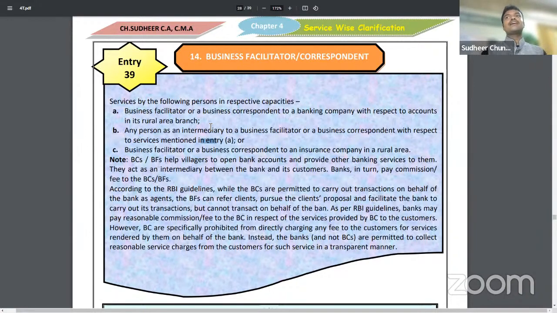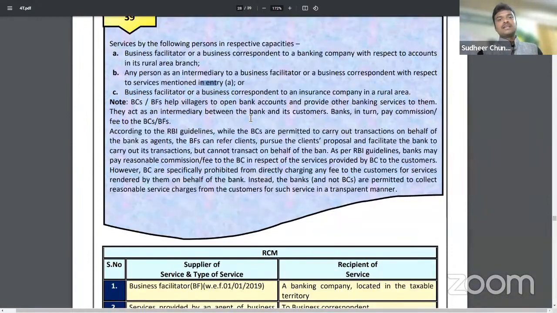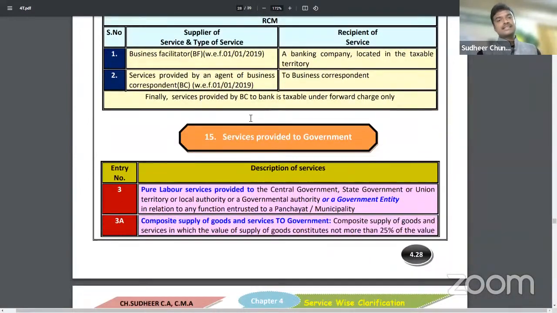So in rural area, every bank cannot put up a branch, no. So that's why it is very expensive. That's why they take the services of business facilitator. Such business facilitator services were exempted from GST. In order to encourage banking facilities, the business facilitator services were exempted.